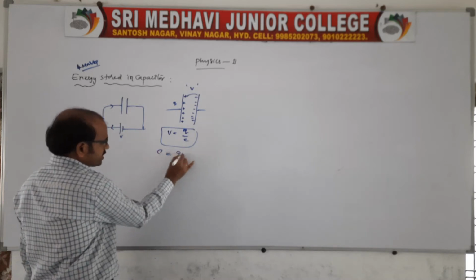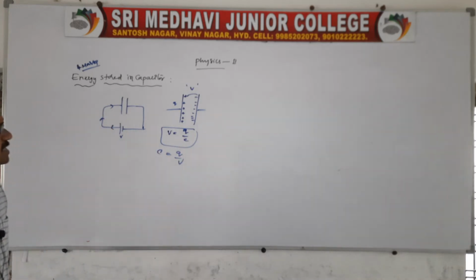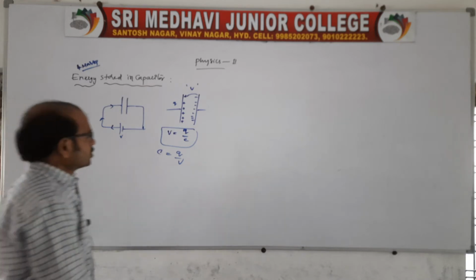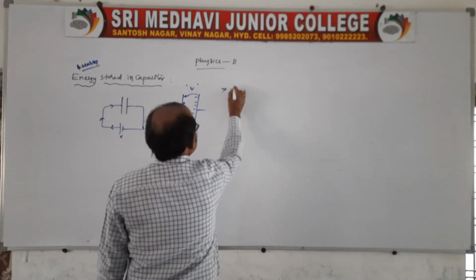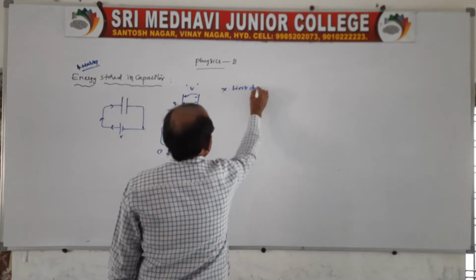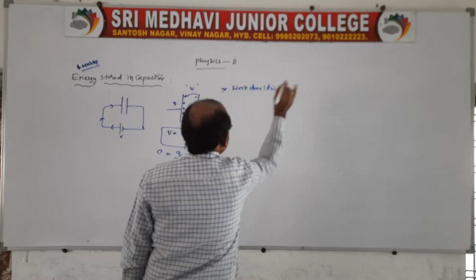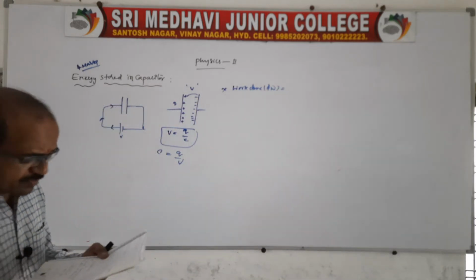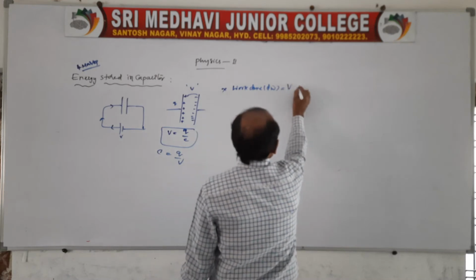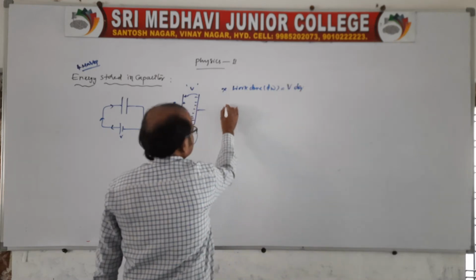C is equal to Q by V, right? From here you take V is equal to Q by C. There is a small amount of work done. Work done is very small, so dW is equal to V into dQ, because the charges are moving in very small amounts. Now you find the total work done.